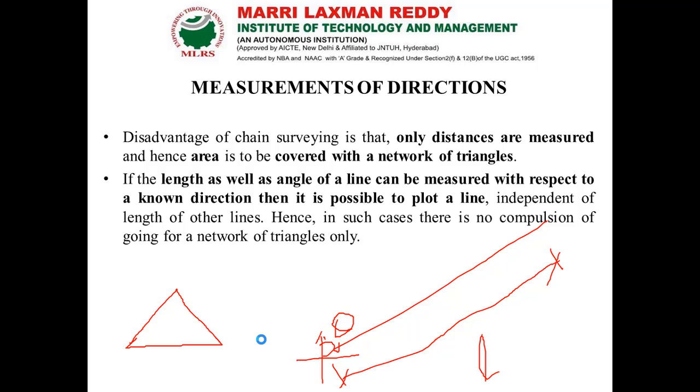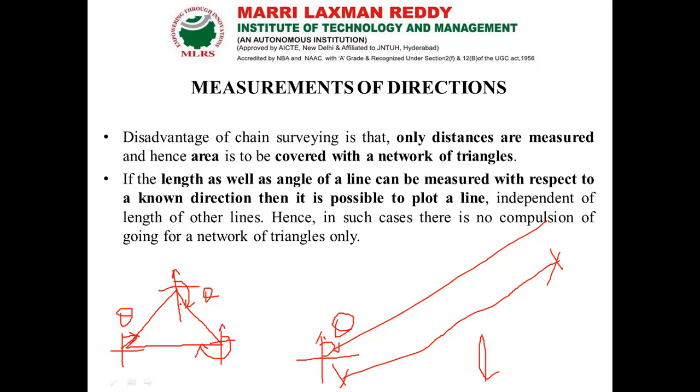the entire field. Instead of making this kind of diagram, if we have the angular measurements for every line along with the linear measurements, then making the diagram is easier. With respect to north, we know the angle of the particular line, how much it has deviated.